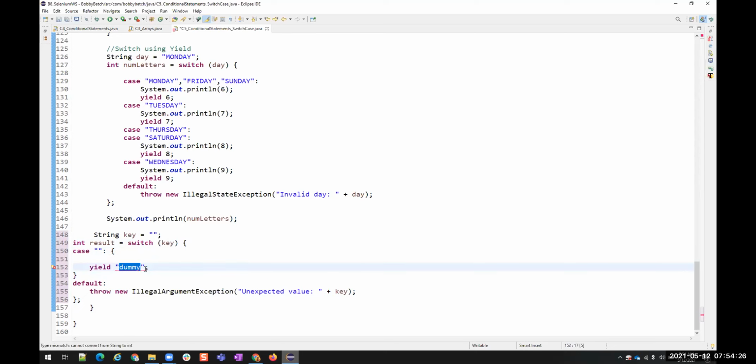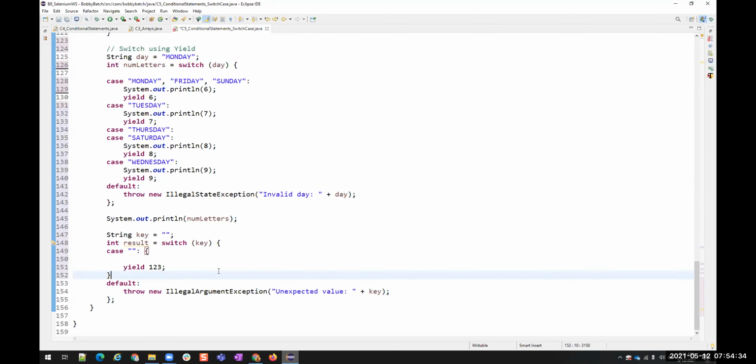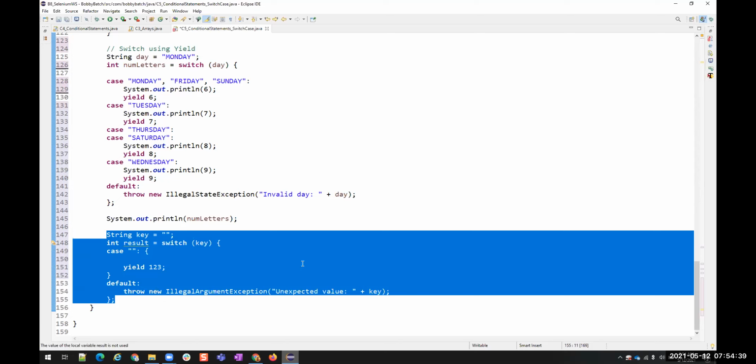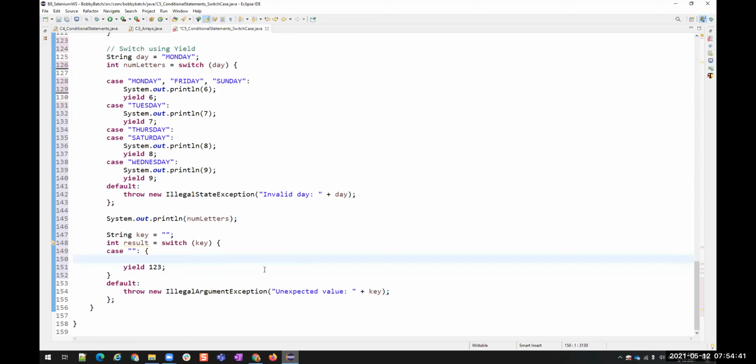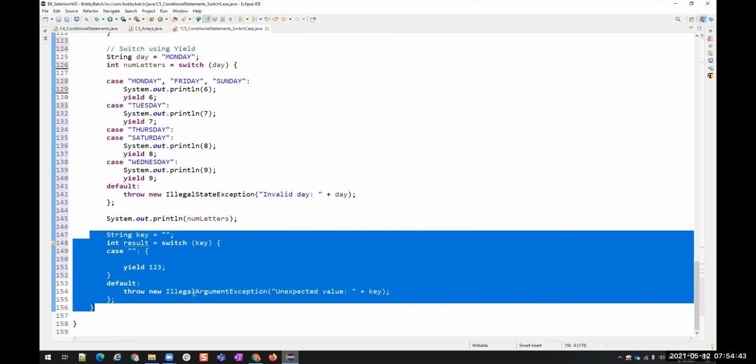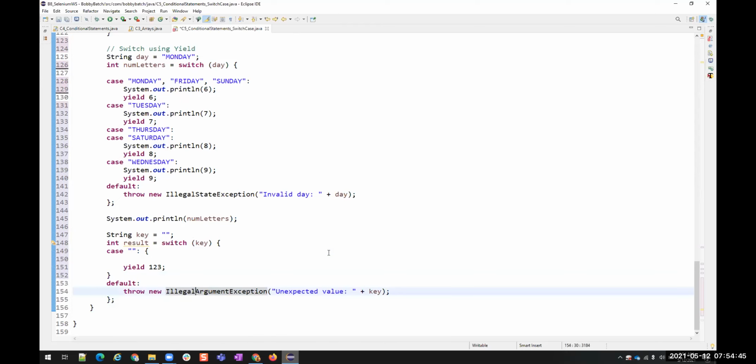Okay, I cannot return this dummy because I'm catching an integer. I should not return a string, right? So I'll say what? Oh, all the errors are gone now. Right. So we gave a basic syntax, and we have to add all the things that we need. Understood? This was your doubt, right, Bobby?